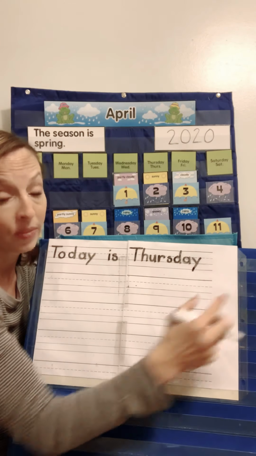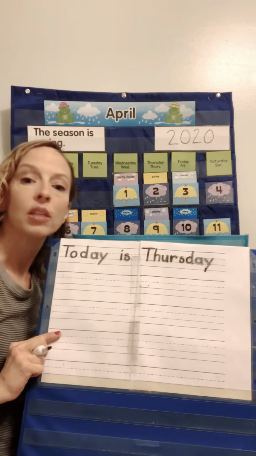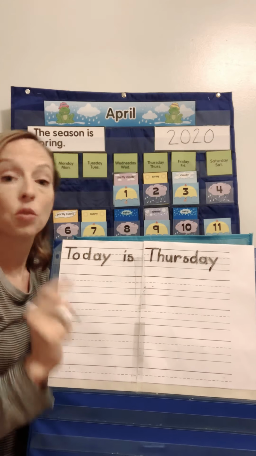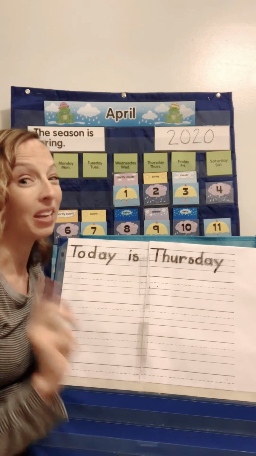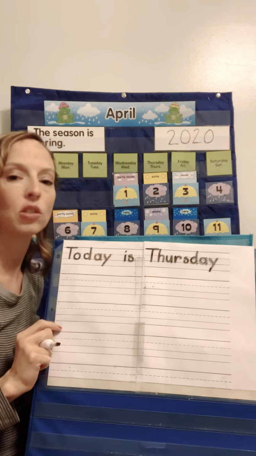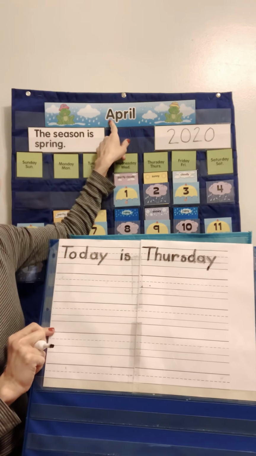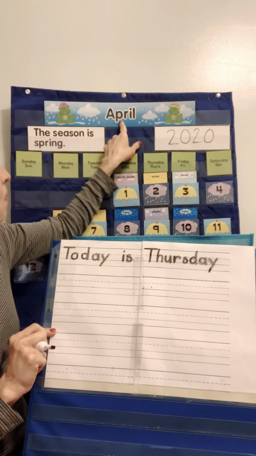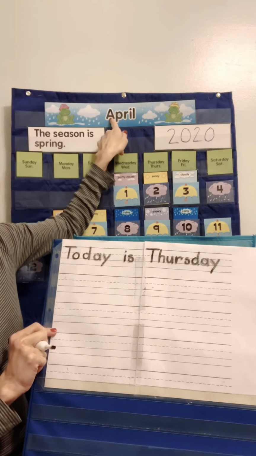Now, I'm not going to fit April in this little teeny space. It's not going to happen. So I need to go to my next line. You're probably already on your next line. So if you have room for it, you can continue on. If not, go on to the next line. It's okay. So here's our word April. We spelled it earlier. A-P-R-I-L. But remember that A is special.